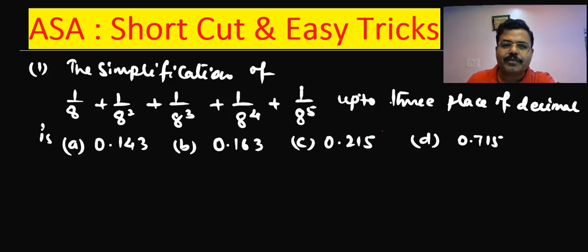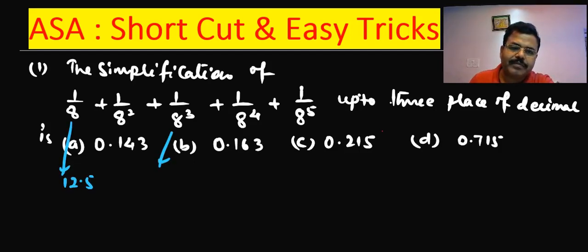This is a question which was asked by SSC in some exam. I would like to deal with what to do and why to do it. The question can be solved in two ways. First of all, we should take only the first few digits into consideration, because 8 cubed is 512 and 1 upon 512 will give 0.00 something. Here, 1 upon 8 is 0.125.